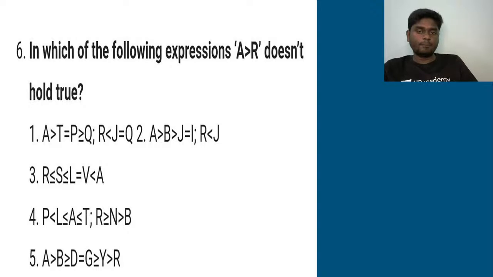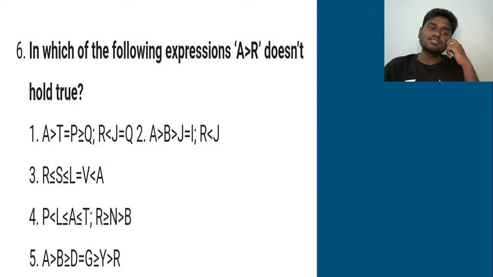Next question will go. That is the 6th one. In which of the following expressions A greater than R doesn't hold true?